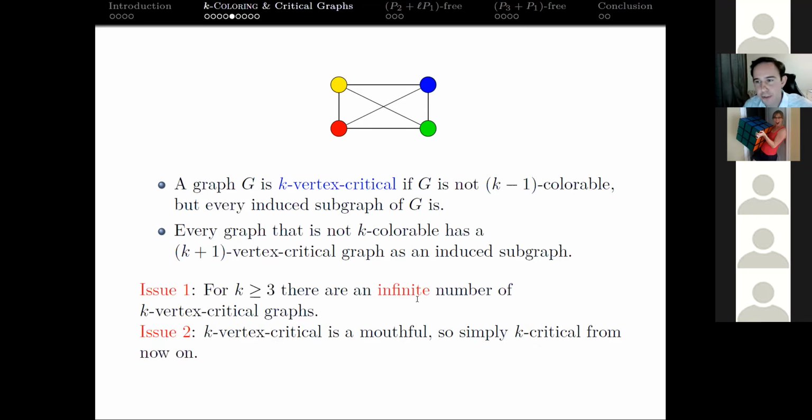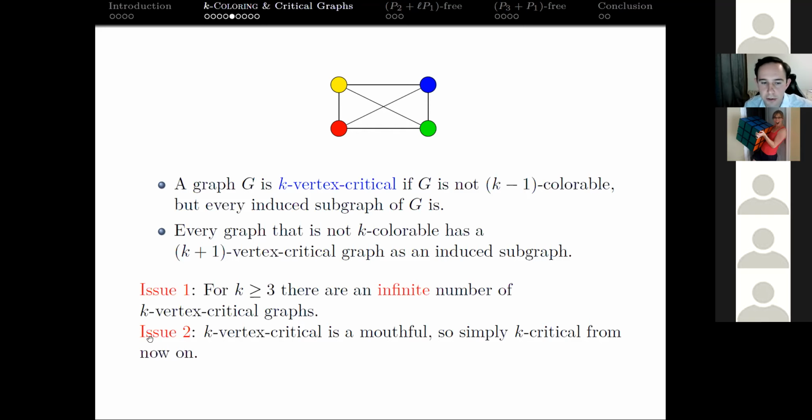The other issue is just a minor technical issue for the talk. There's another notion of criticality where you remove any edge and you drop the chromatic number. We're not going to deal with that. So instead of saying k-vertex critical all the time, we're just going to say k-critical for this talk. Anytime I say k-critical, you think vertex critical. Okay, but we resolved the second issue. The first issue will take a little bit more to resolve.